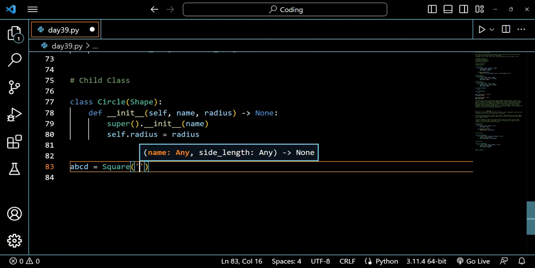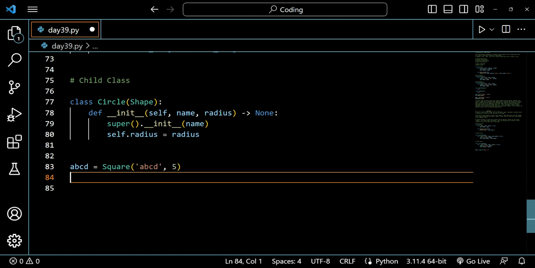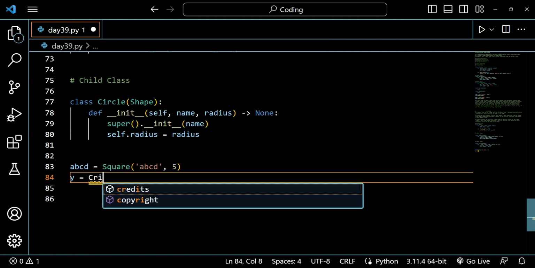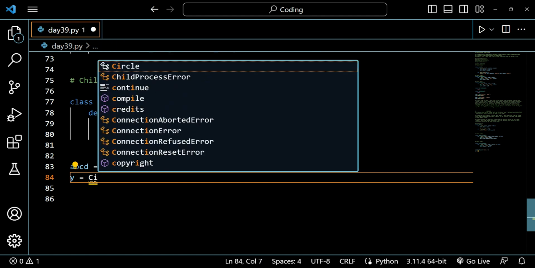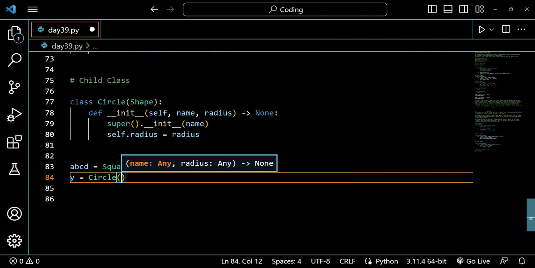So we will do something like this: abcd is the name of the square, and then we will write the length. So let's say 5 centimeter is the length. I haven't put the unit, so let's assume that it's 5 centimeter. And let's say y is equals to circle, and I will write y here, and let's say 10 is the radius, 10 centimeter.